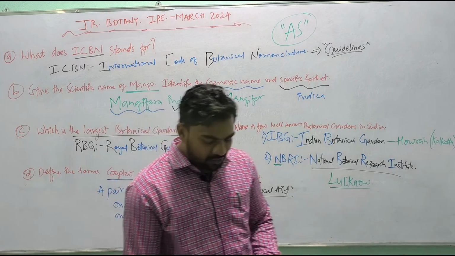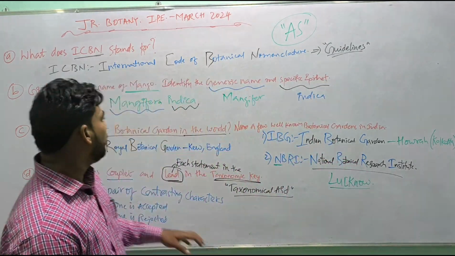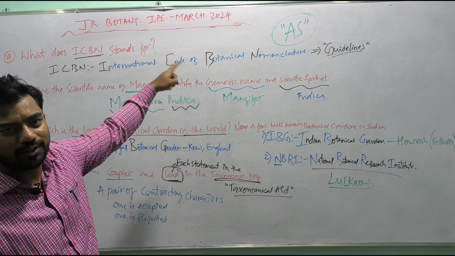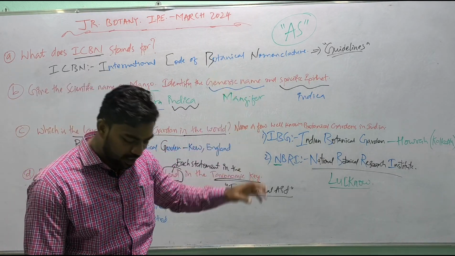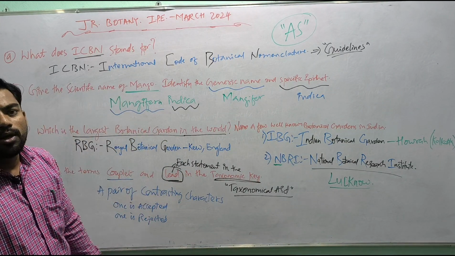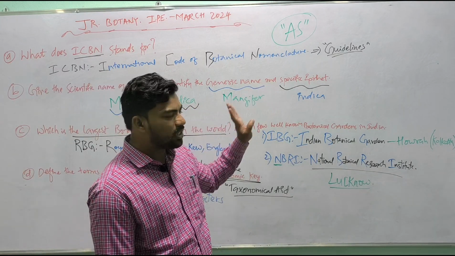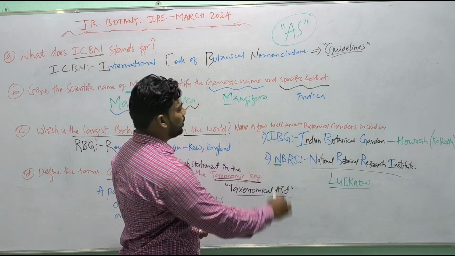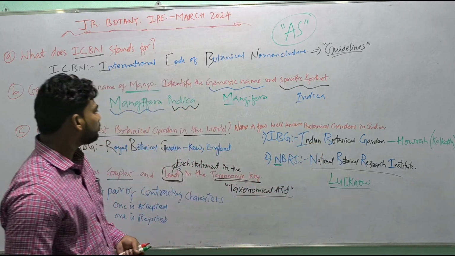तो बेटा ये था फर्स्ट वाला क्वेश्चन आपका अपकमिंग बोर्ड एग्जाम का. ठीक है, जल्दी से रैपिड रिवीजन कर लेंगे अपन. What does ICBN stand for? ICBN stands for the International Code of Botanical Nomenclature. क्या करता है? ICBN provides guidelines for naming a newly identified plant with a scientific name. Give the scientific name of mango. Mangifera indica is the scientific name of mango. Identify the generic name and specific epithet. The generic name is Mangifera, hence it starts with a capital letter. The specific epithet is indica, hence it starts with a small letter.